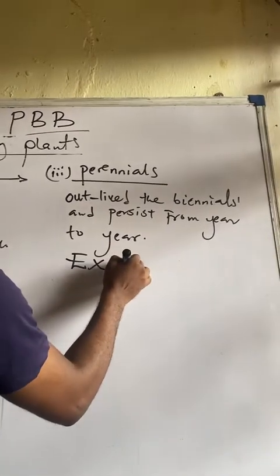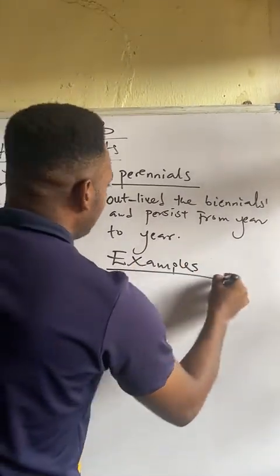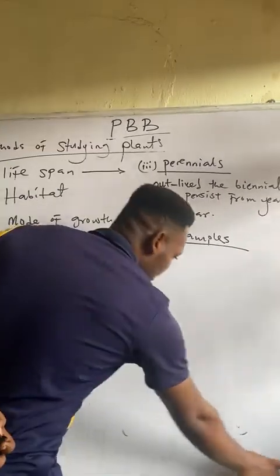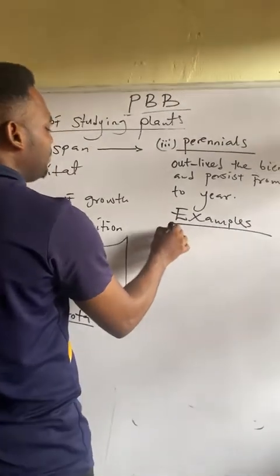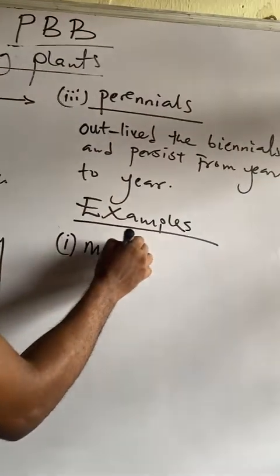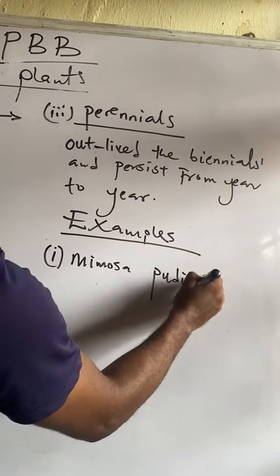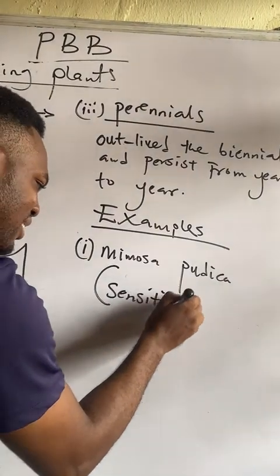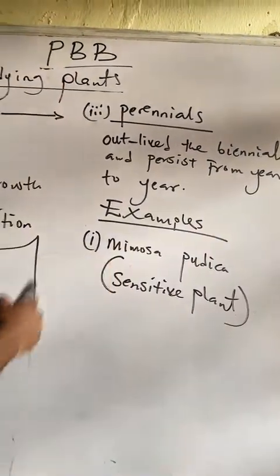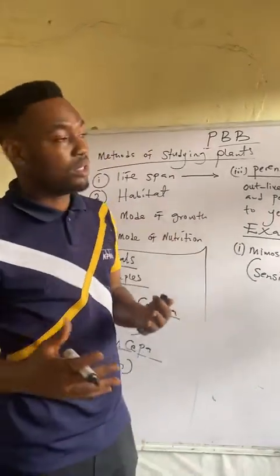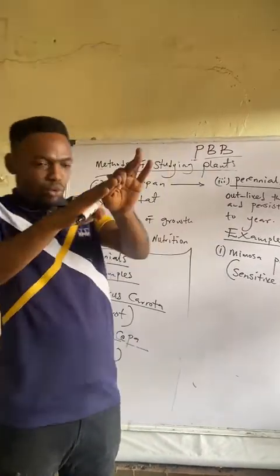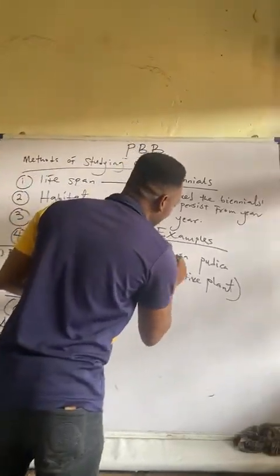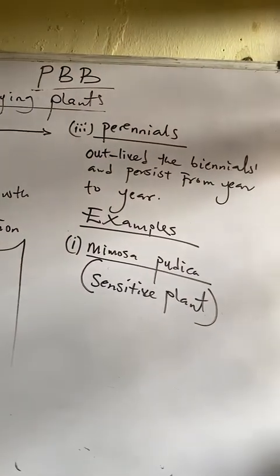Examples, once again, examples of perennials. This one you know a lot of them, Mangifera indica, but let me just list examples. We have a particular plant we call Mimosa pudica. Mimosa pudica is called sensitive plant. Some of you call it touch and die. When you touch the leaf, it closes up, or it looks as if it's withering away or it's dying. That is Mimosa pudica. That plant is a perennial.